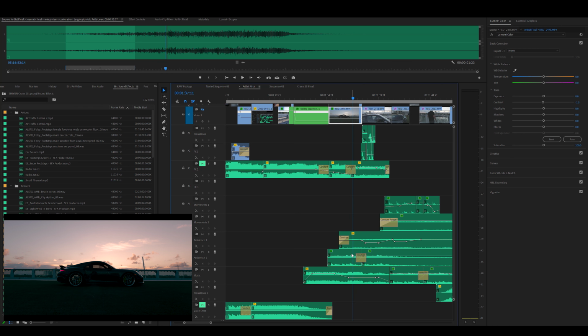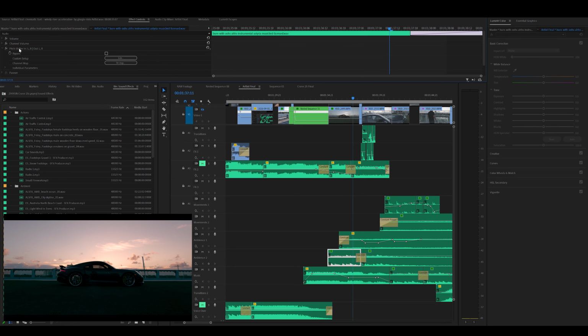These are 2 different soundtracks right here. They are not related at all. They're not the same pace. They don't go at all. However, I actually brought in an effect that is called the pitch shifter.